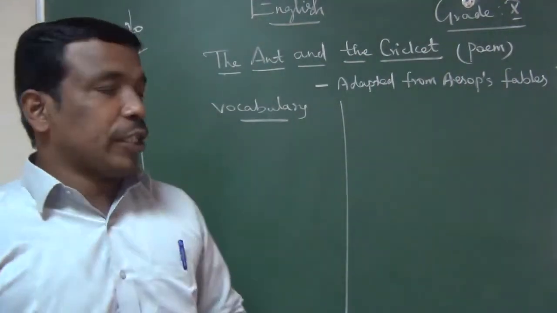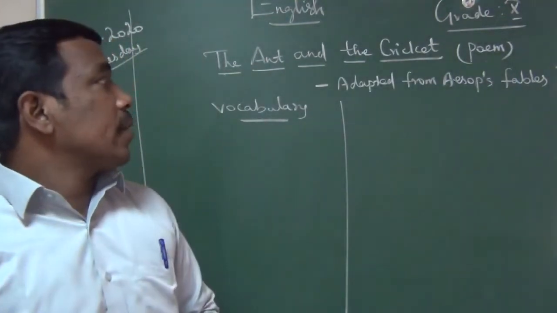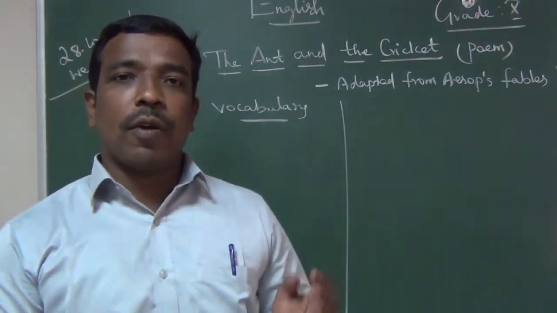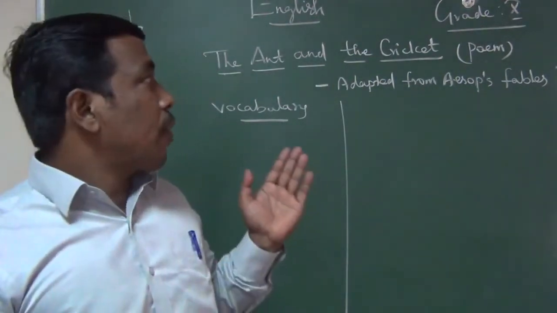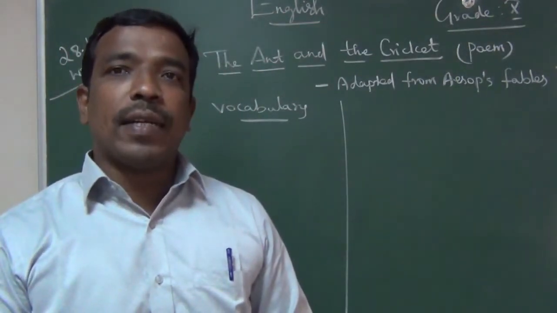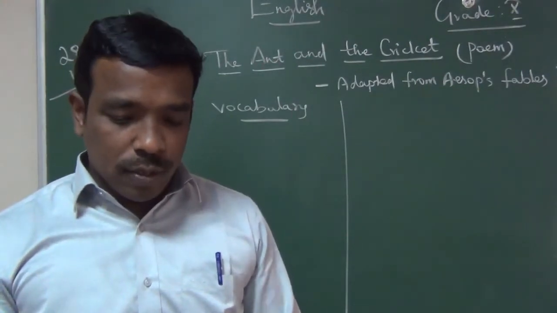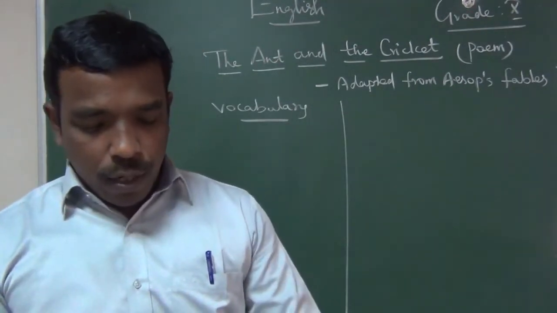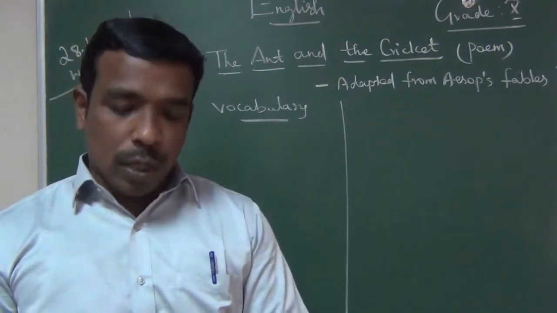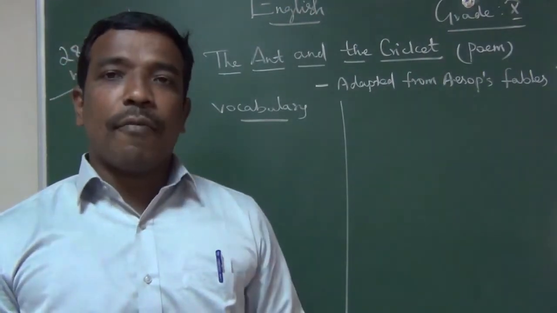Today I am going to teach you the fourth unit poem, "The Ant and the Cricket," adapted from Aesop's Fables. This is for grade 10. Last class I completed unit 4 prose. Last class I told you to read the short answers from that lesson, and I taught you the vocabulary part, common words as well as affixes.